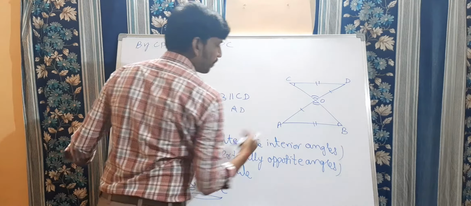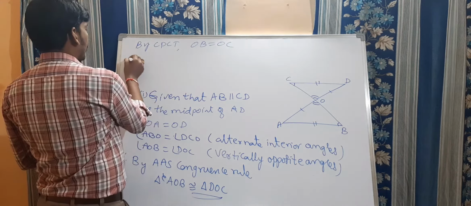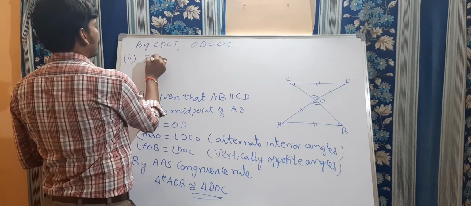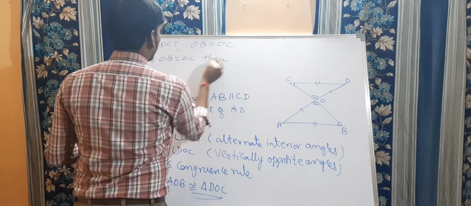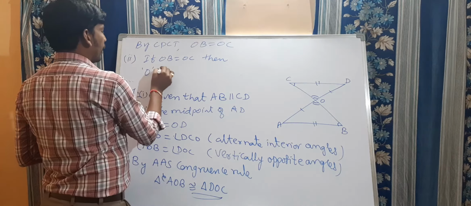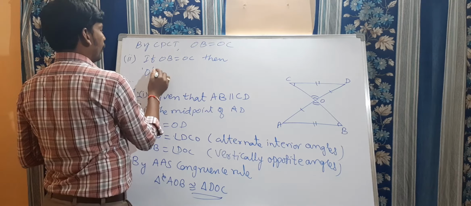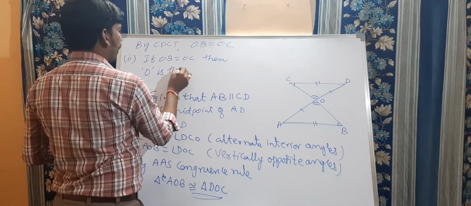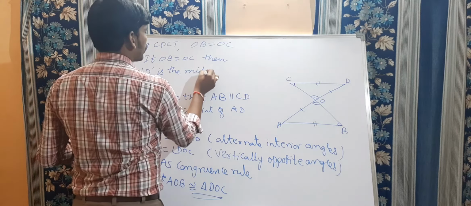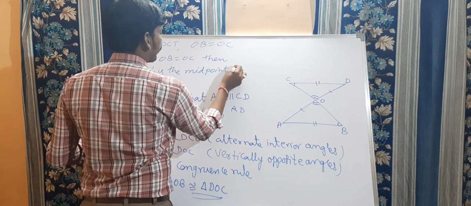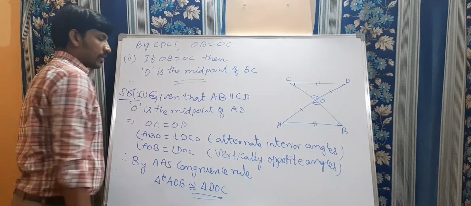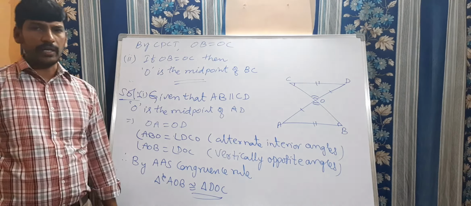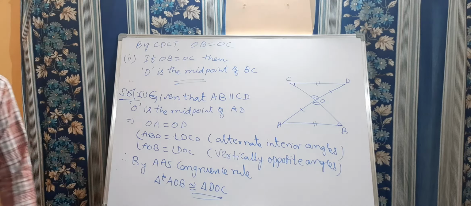These two sides also must be equal. So therefore, second one is, if OB is equal to OC, then O is the midpoint of BC. Hence proved. Is this clear, my dears? Take note of this.